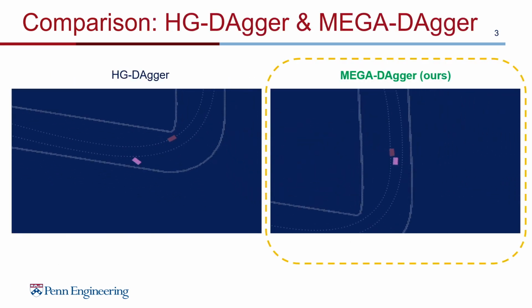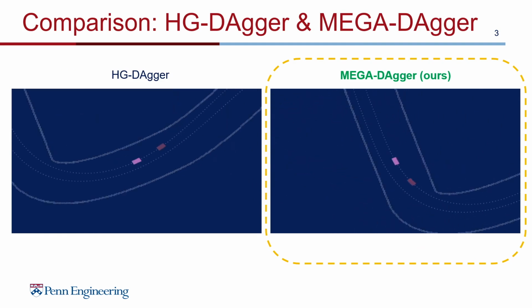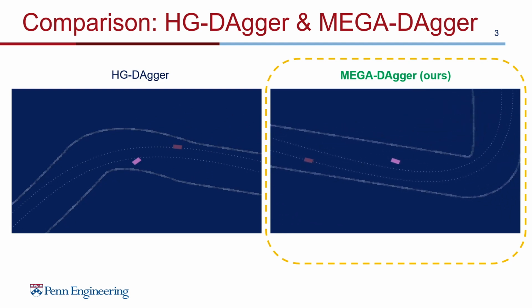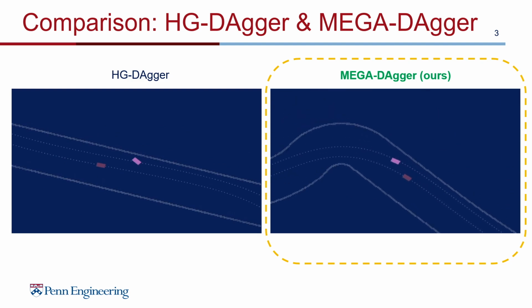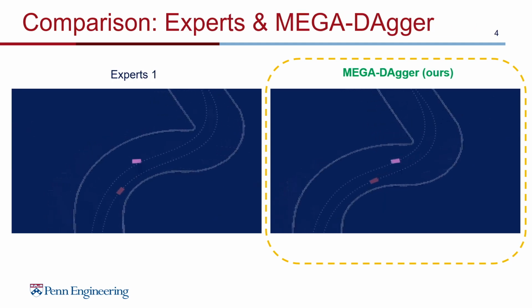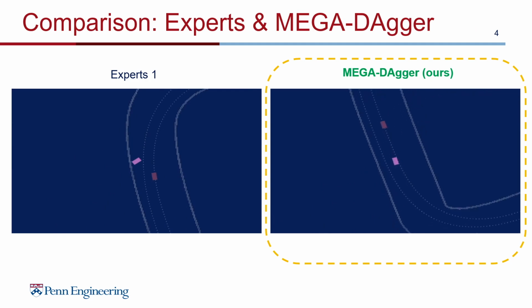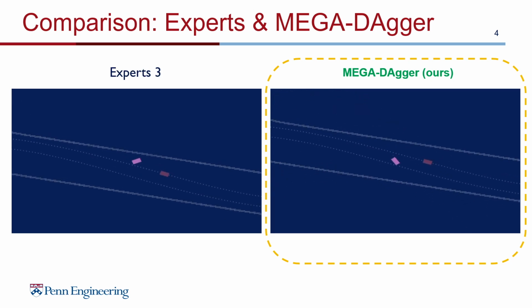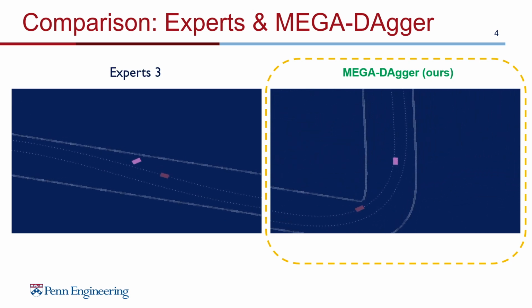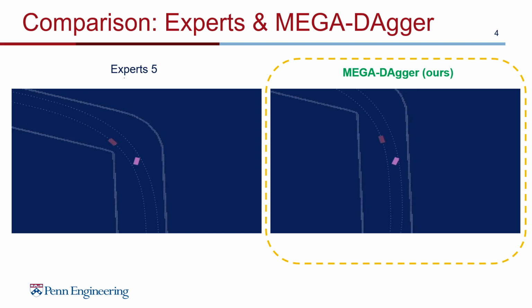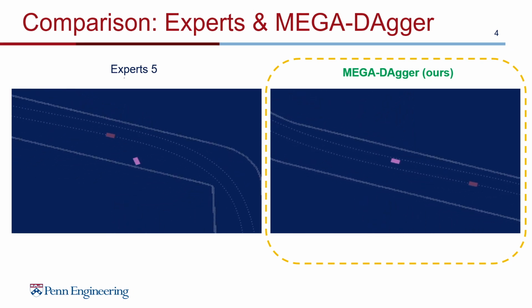Here is a comparison between our proposed MEGA-DAgger and DAgger, a well-known interactive learning algorithm. By comparison, the racing policy learned using MEGA-DAgger with 5 imperfect experts can overtake in a scenario where the policy learned using DAgger fails to overtake. The learned policy with MEGA-DAgger can also outperform the expert, as demonstrated by the video on the slide. Because MEGA-DAgger learns a cumulative policy by strategically selecting the good state action pairs from different experts, it is able to outperform the expert.